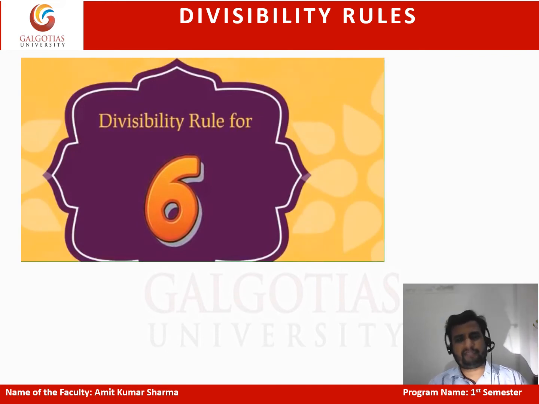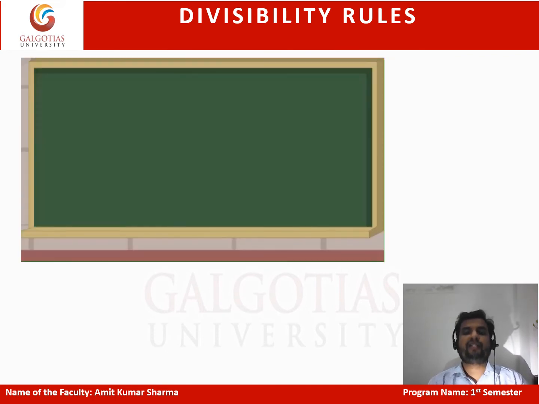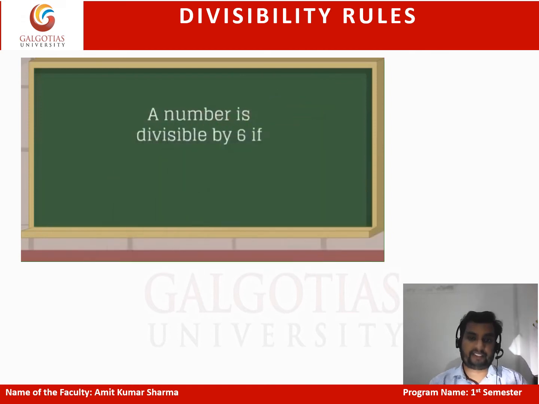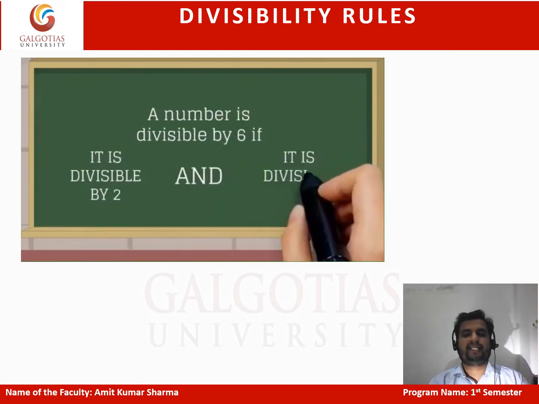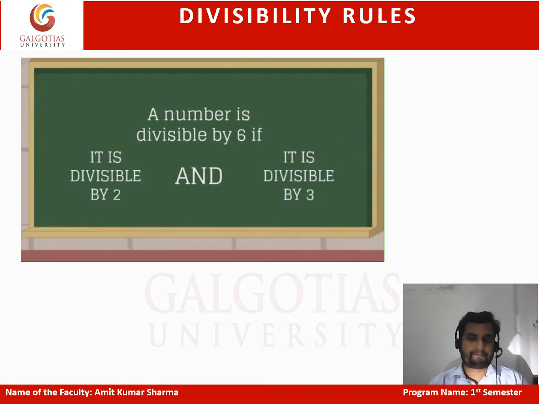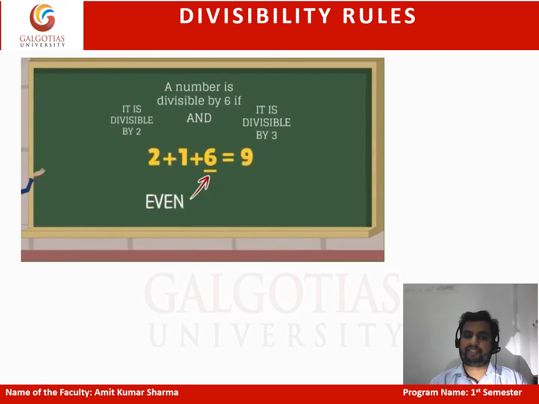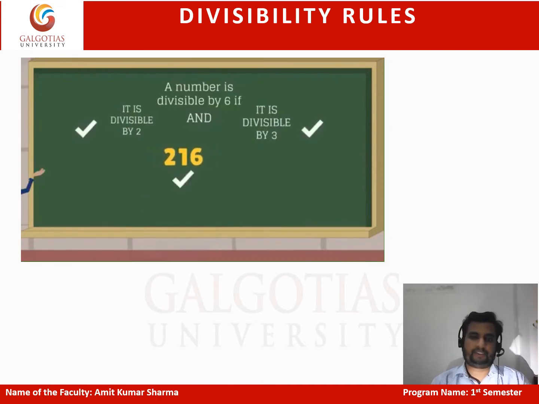A number is divisible by 6 when the divisibility rules of 2 and 3 are both satisfied. That is, it is divisible by 2 as well as by 3. For example, if there is a number 216, is it divisible by 2? Yes, the last digit is even. Is it divisible by 3? Yes, because the digit sum is 9. So it's divisible by 2 and 3 both, which means it is divisible by 6 as well.